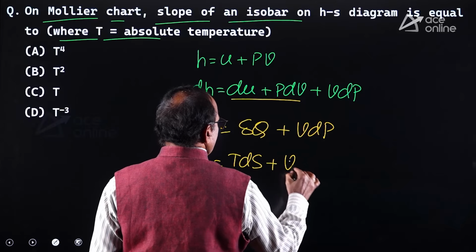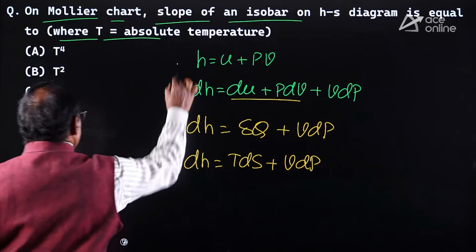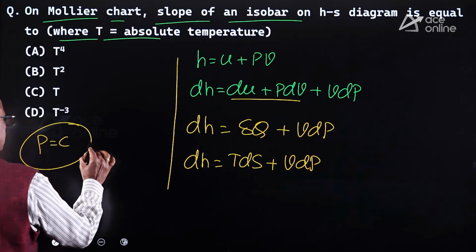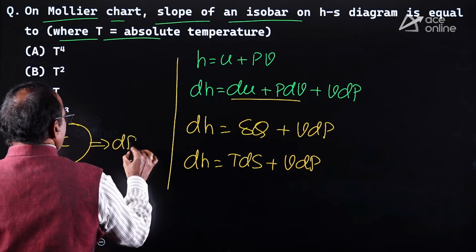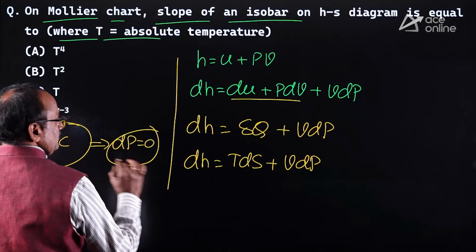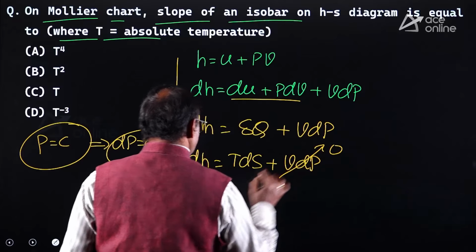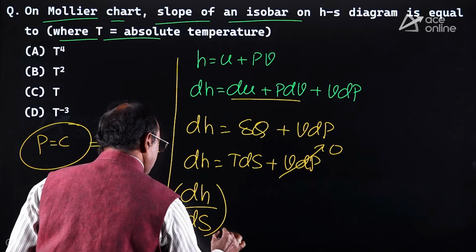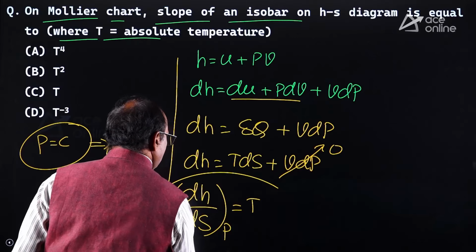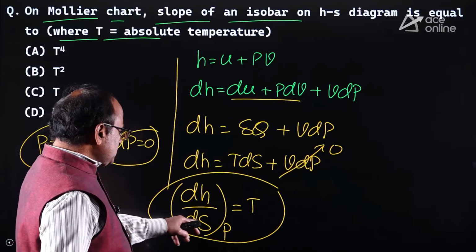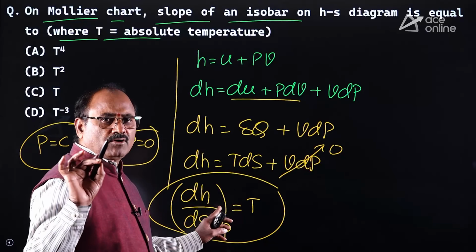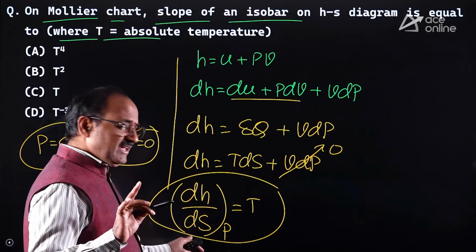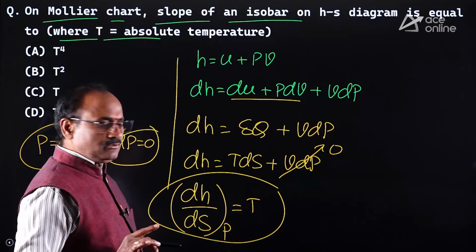For a reversible process, del Q can be written as TdS, so dH equals TdS plus VdP. For a constant pressure process, dP equals 0, so this part becomes 0. Then dH by dS at constant pressure is equal to T. The quantity dH by dS at constant pressure is the slope of the constant pressure line in the Mollier diagram, also called the HS diagram, and it equals the absolute temperature.